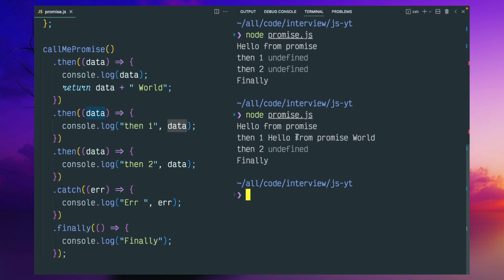Say hello from promise world. And because I have not written anything here, this is again undefined, but you can keep on returning, and the promise chain can happen. So similar to then, you can have any number of catch blocks as well.